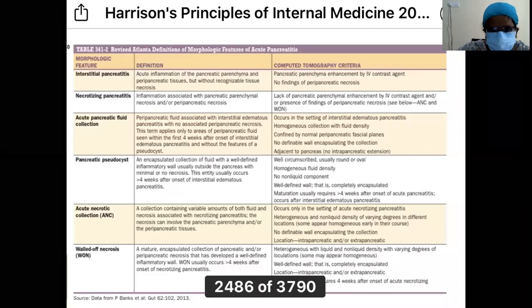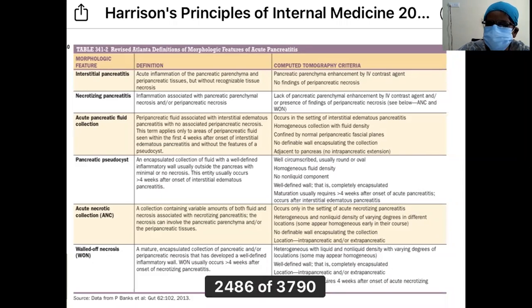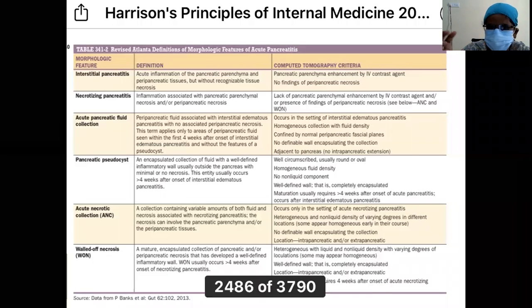Pancreatic pseudocyst. How do you define a pancreatic pseudocyst? It is a well-defined encapsulated collection of fluid with a well-defined inflammatory wall, usually outside the pancreas with minimal or no necrosis. This entity usually occurs greater than 4 weeks after the onset of interstitial edematous pancreatitis.